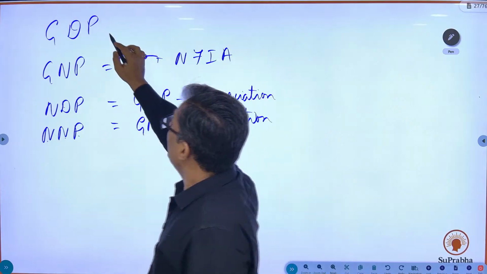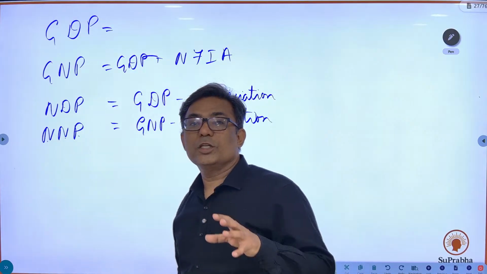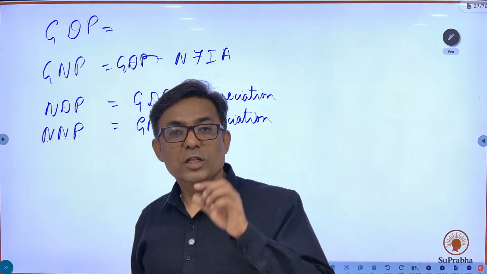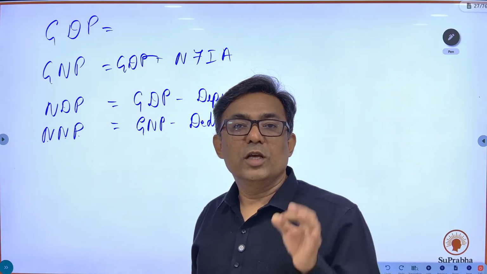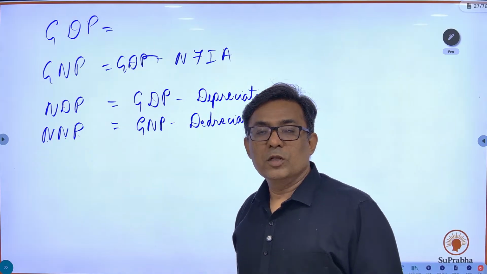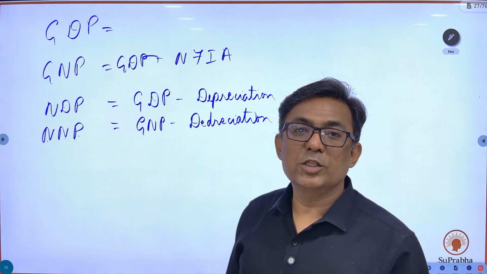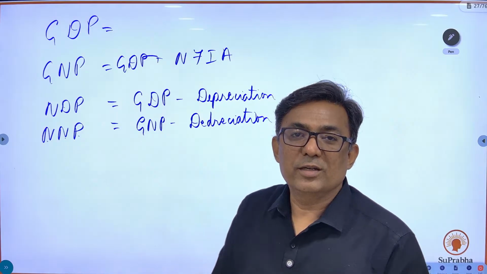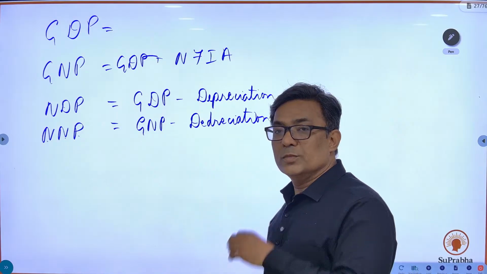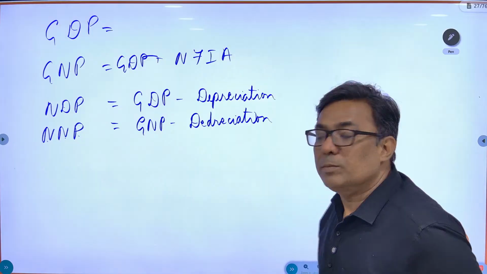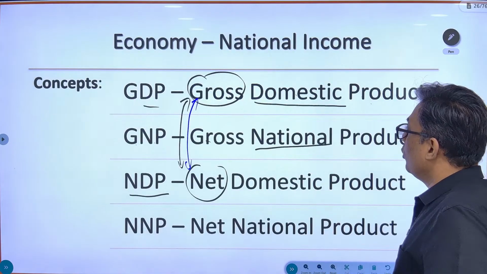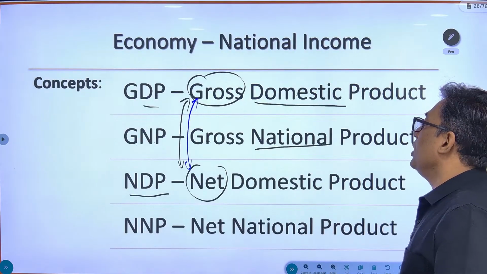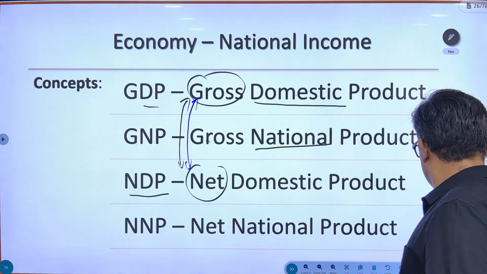And what is GDP? Whatever is produced within the domestic territory of the country in a financial year, the value of all those goods and services is the GDP. Okay, have you understood these four concepts? GDP, GNP, NDP, NNP.